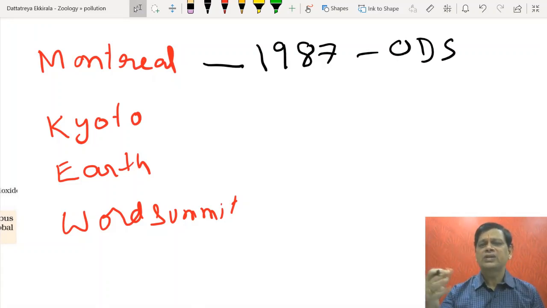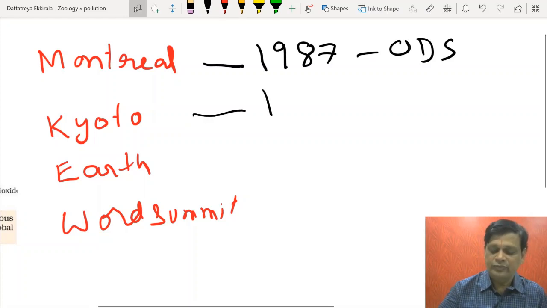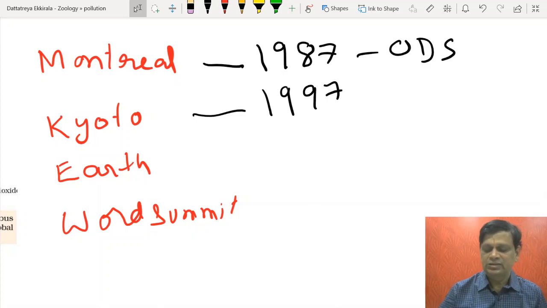After that, several steps were taken by international bodies to minimize ODS, ozone depleting substances. The Kyoto Protocol was held in Japan in 1997.